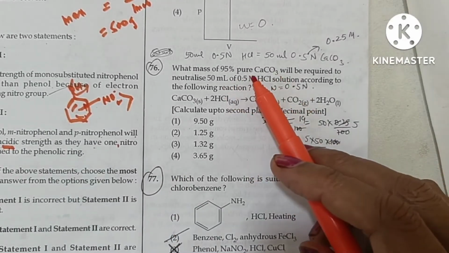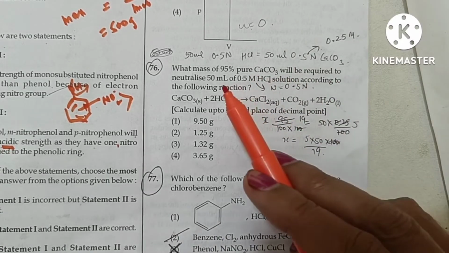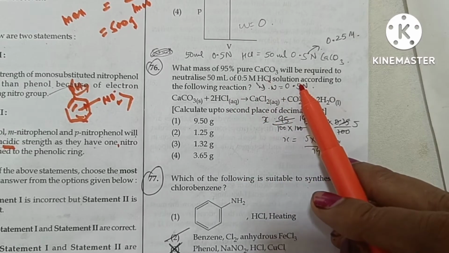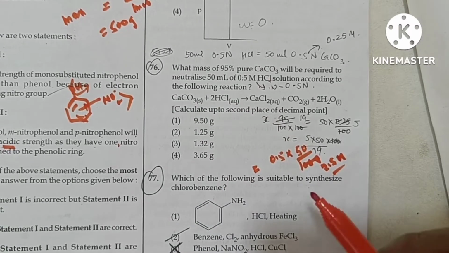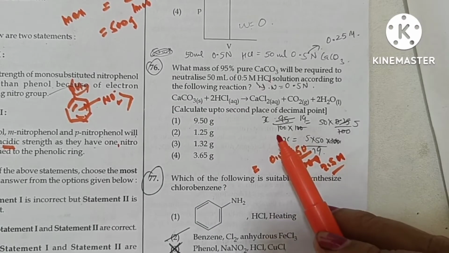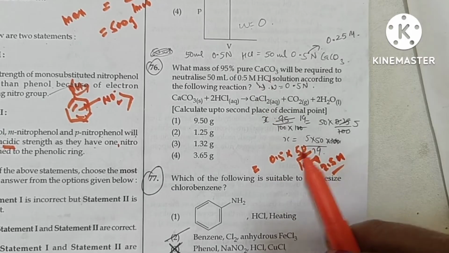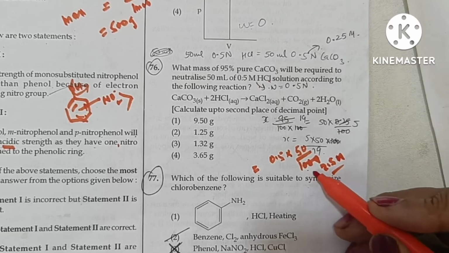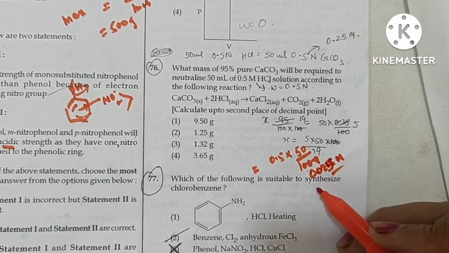What mass of 95% pure CaCO3 will be required to neutralize 50 ml of 0.5 M HCl solution according to the following reaction? Number of moles of HCl is equal to 0.5 into 50 upon 1000, which is 0.025 moles.